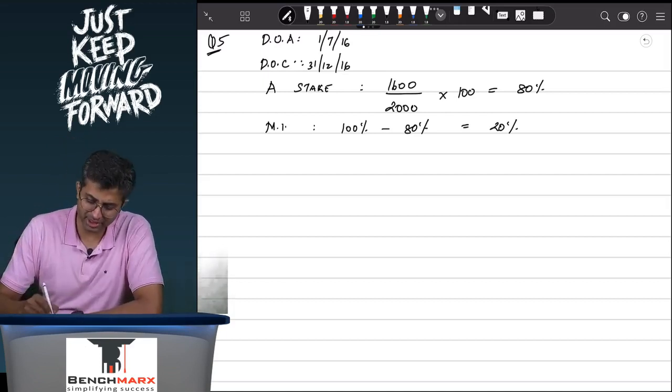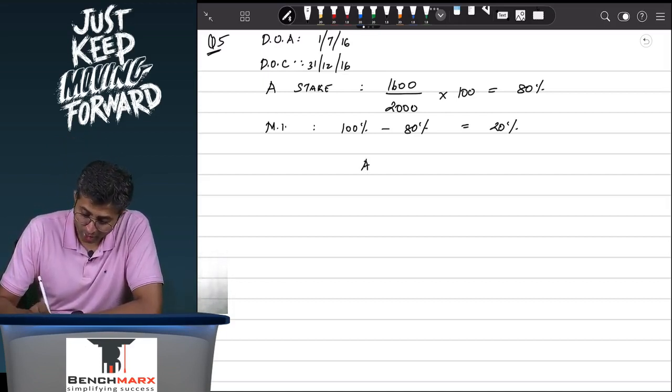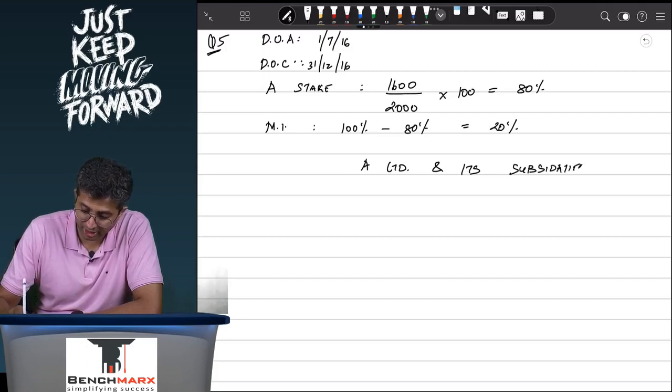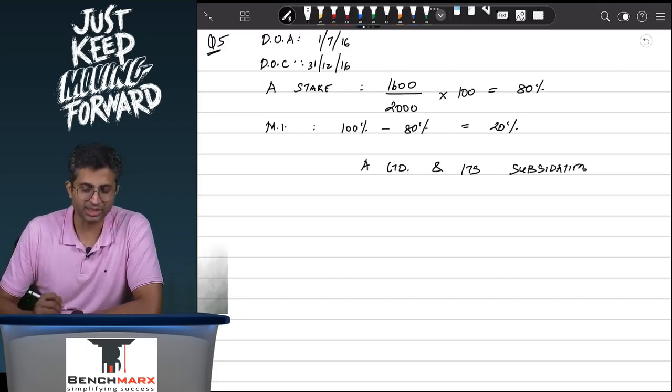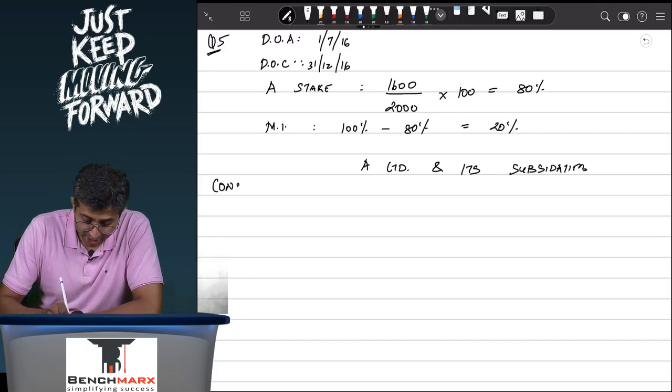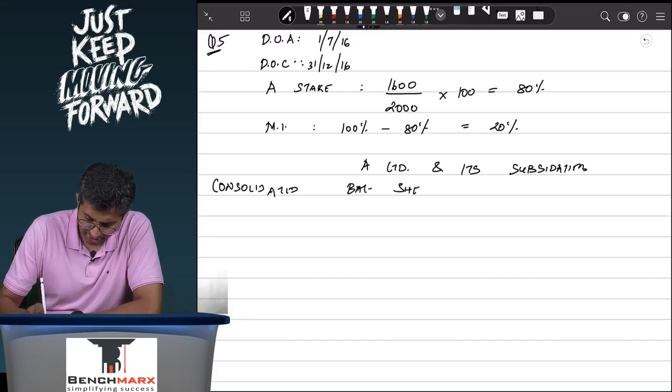Once you have identified these basic facts, you will go to preparing the Schedule 3 balance sheet, which is A Limited and its subsidiaries. Whenever you prepare consolidated balance sheet, you will prepare it not just for A, but A Limited and its subsidiaries. You will write the words consolidated as well. So this is consolidated, let us say, balance sheet. I'm just writing all of this in short.